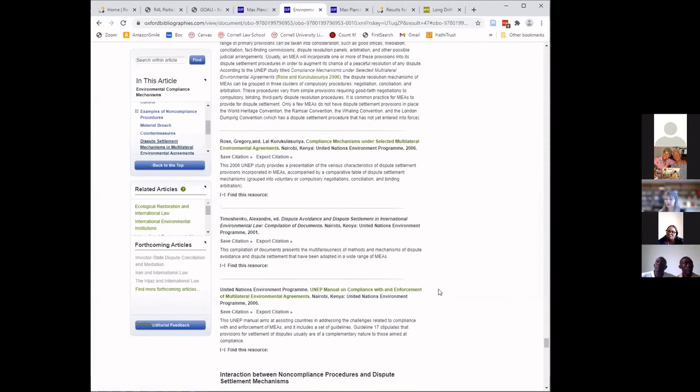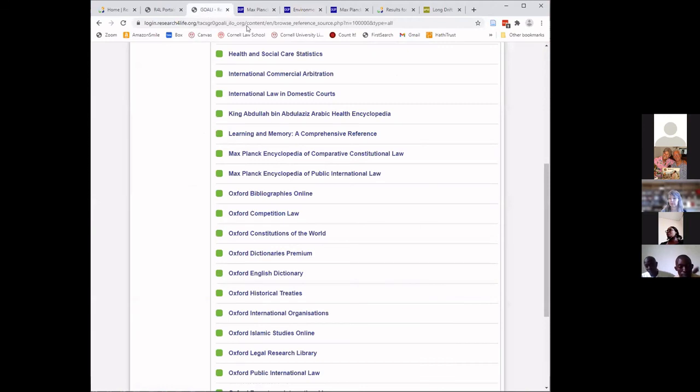Depending upon what is recommended, these may be freely available online, or they may be accessible through GOALI, or you may have access to them through your institution's library. That was Oxford Bibliographies Online.